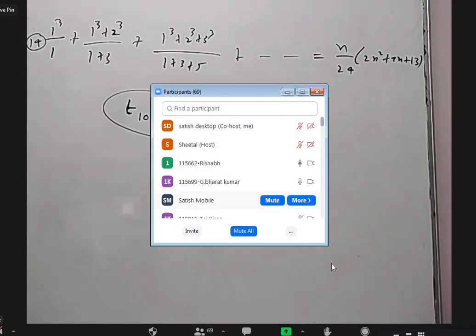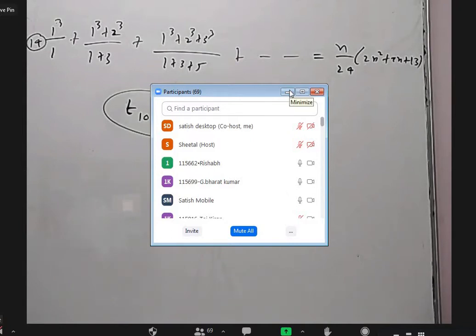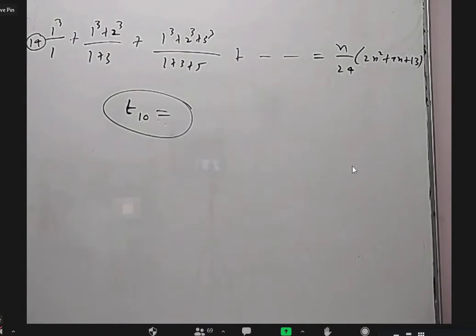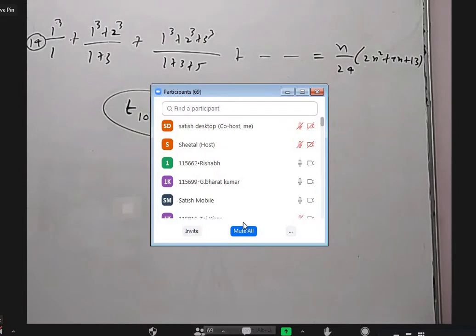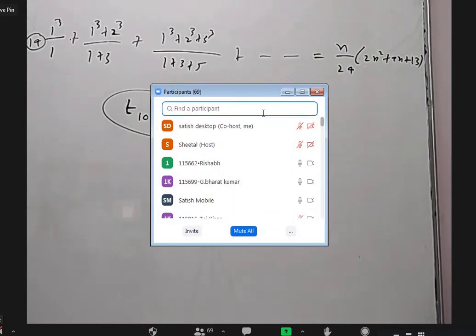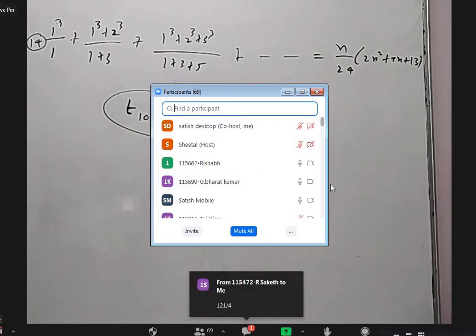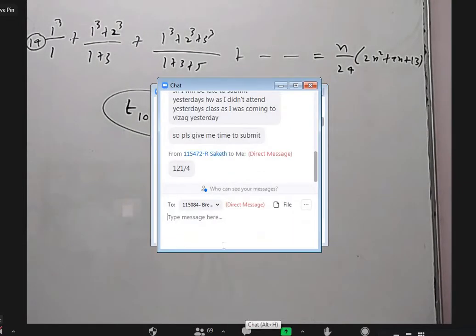Sir, 21. The 10th term is 21. Let us see. Saket said 121 by 4.